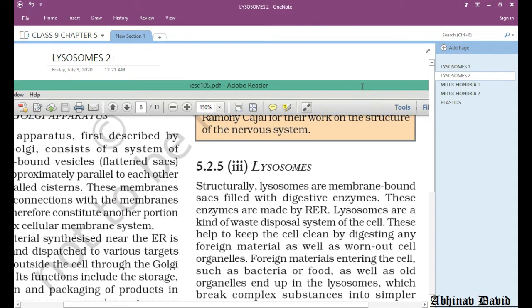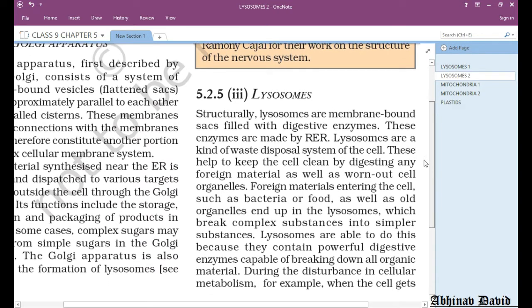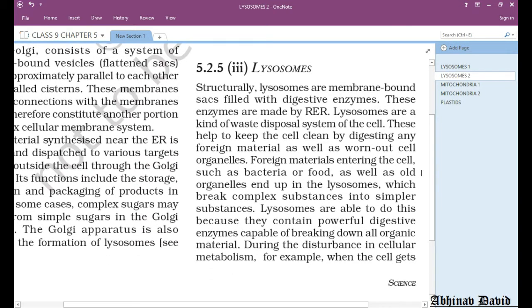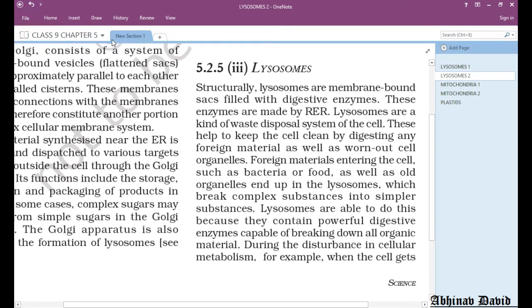So let us see what is given here in the NCERT. In the NCERT, this is given in 5.2.3. You can see here that lysosomes are a kind of waste disposal system of the cell. Here it is written, they are a kind of waste disposal system of the cell. Whatever is waste inside the cell is digested by the lysosomes. So lysosomes basically clean the cell.